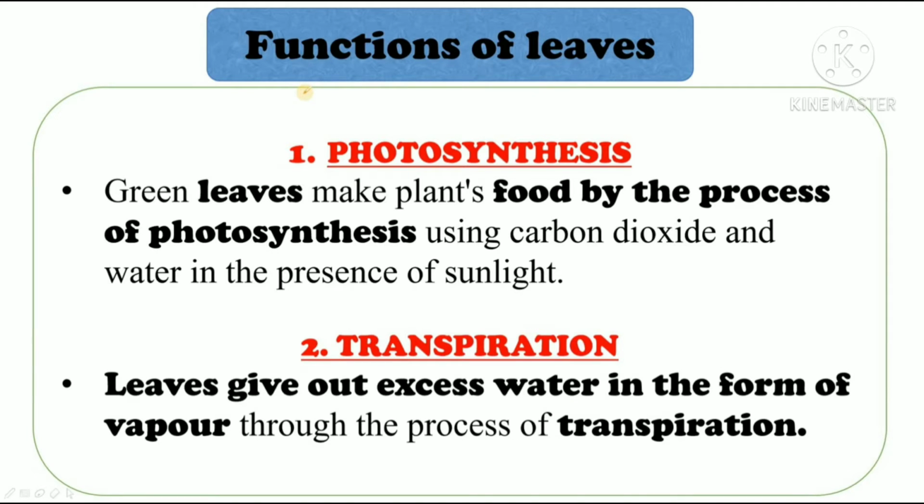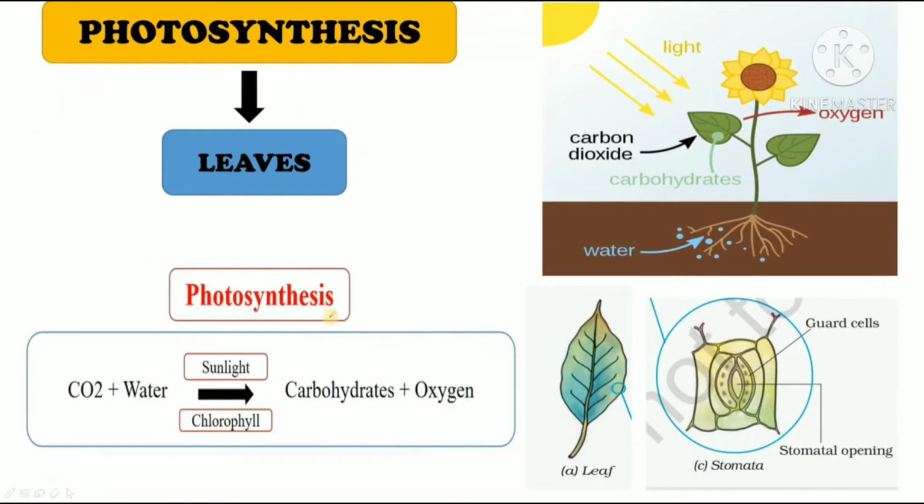Alright, now we will study two important functions of leaves, photosynthesis and transpiration. Green leaves make the plant's food by the process of photosynthesis using carbon dioxide and water in the presence of sunlight. This is photosynthesis, and let's study what is transpiration. Leaves give out excess water in the form of vapor through the process of transpiration. We will study photosynthesis and transpiration in detail now.